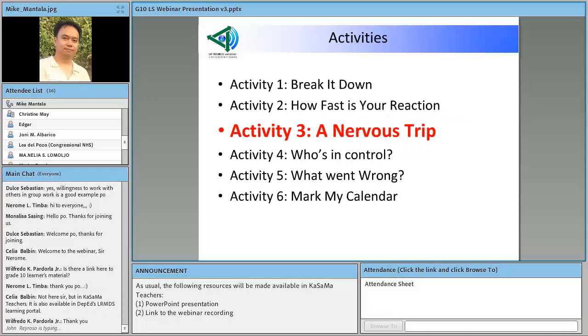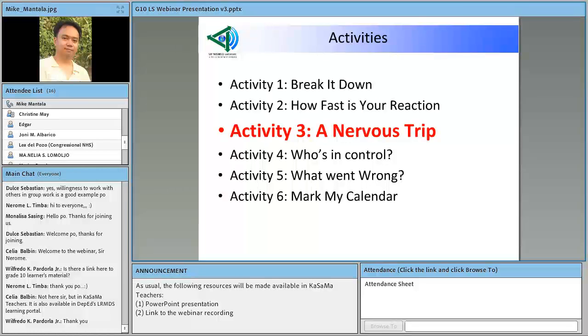Okay, so here are the activities for Module 1. Okay, Activity 1 is break it down. Activity 2, how fast is your reaction? Activity 3, a nervous trip. Activity 4, who's in control? Activity 5, what went wrong? And Activity 6, mark my calendar.